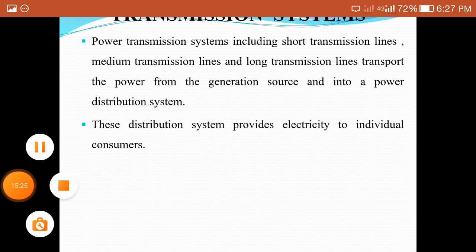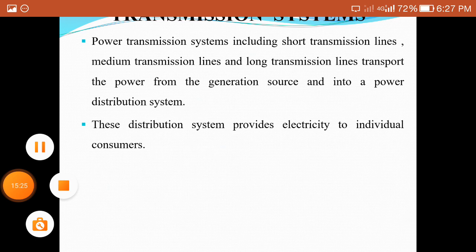By using these, we transmit the power from the generating station to the distribution system.